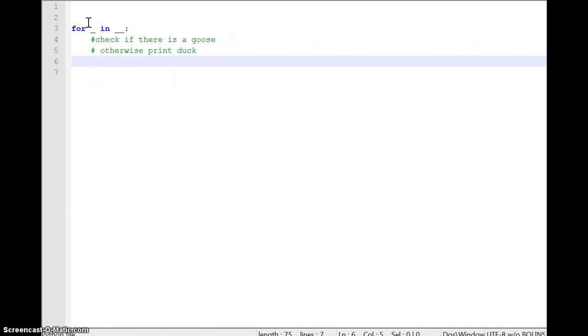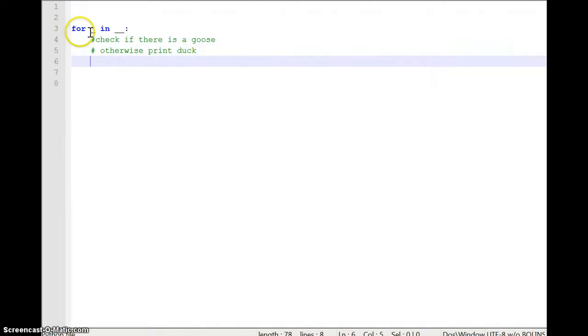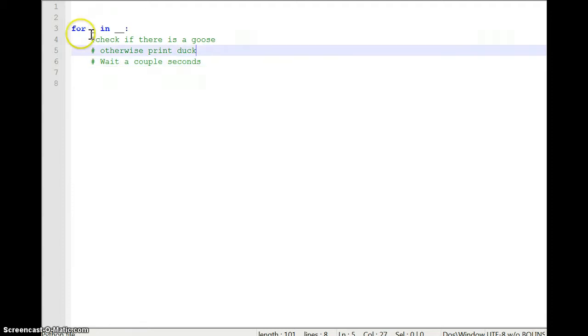And really that's it, right? Actually, we also want to do something after this. We want to wait a couple seconds, right? Part of it is the suspense. Duck, duck, that little bit of time in between. We're going to have to program that into Python because Python doesn't know. Python just wants to run things as fast as possible.